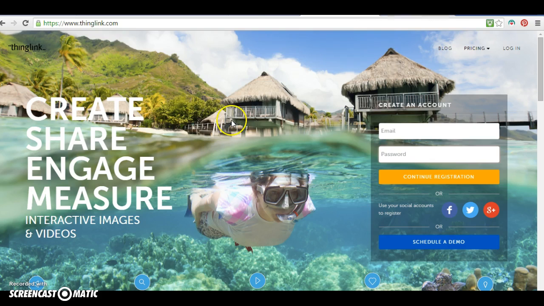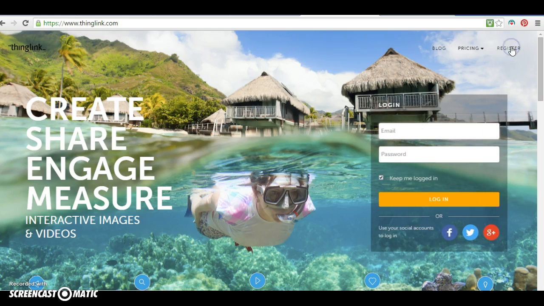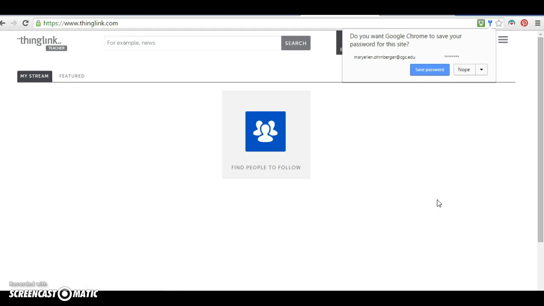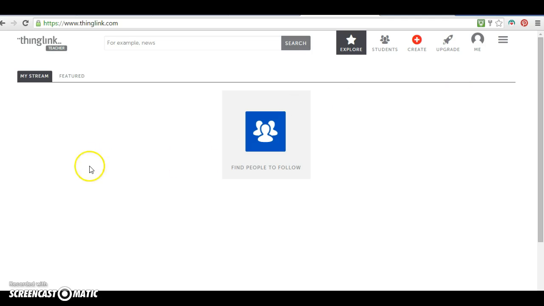So here is the homepage for Thinglink. As you can see, you go to thinglink.com and you're there. And you have to create an account. I already have an account, so I'm going to type in my email address and my password, and I'm going to go to my account. The next thing you want to do is create. When you're ready to create your Thinglink with your partner, you want to create.